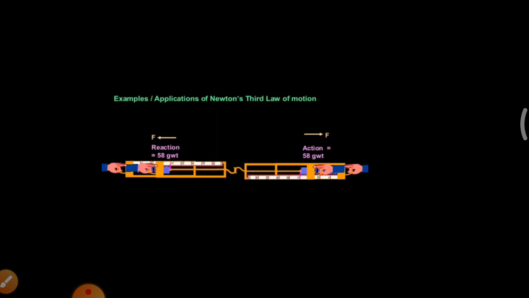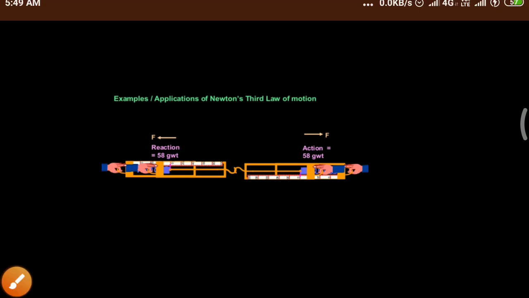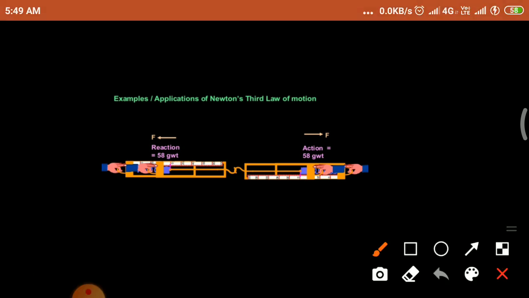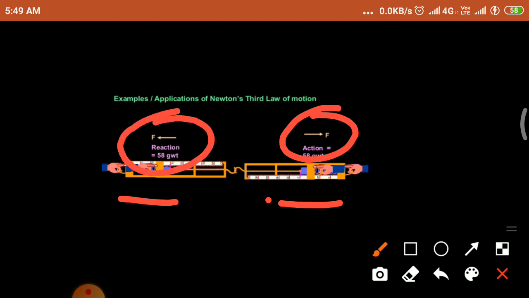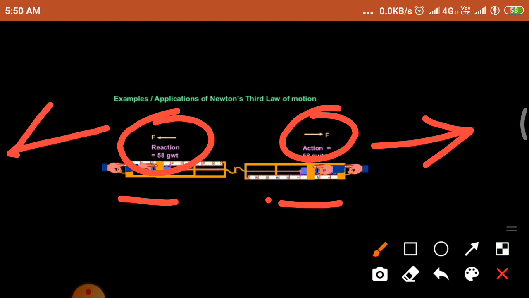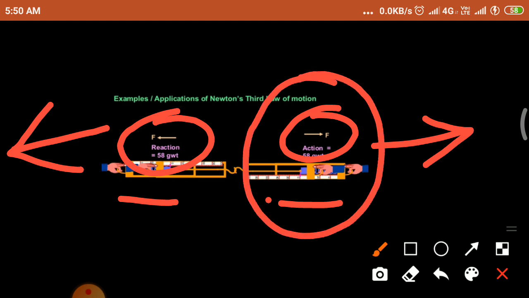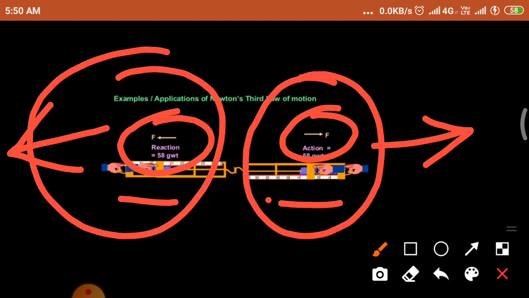For examples of Newton's third law of motion, look at this diagram. Here the two forces act in two directions. One is the action force and another one is the reaction force. The action and reaction forces act simultaneously but not on the same body. The action force acts on this body, the reaction force acts on this body.